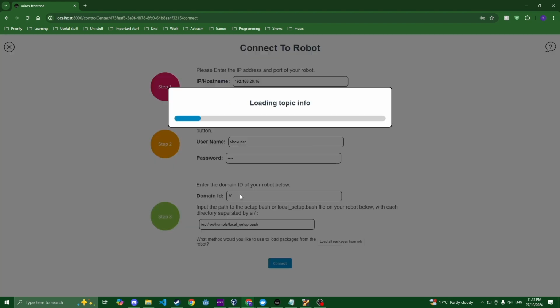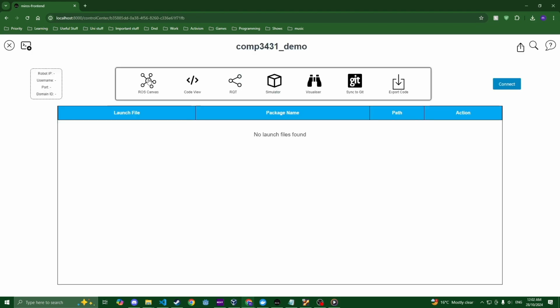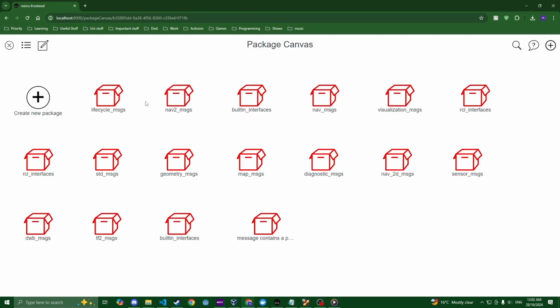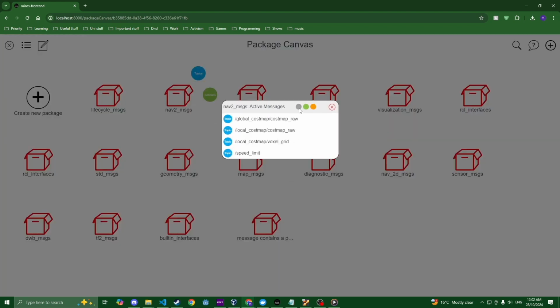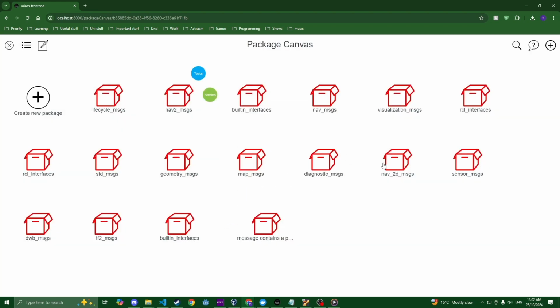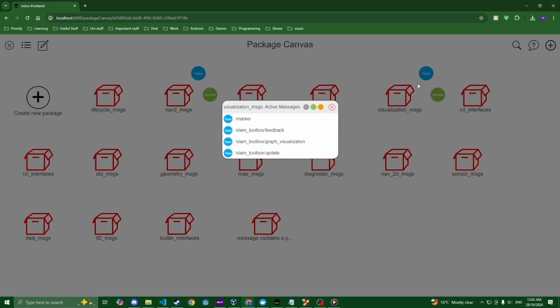Alright, so MiROS is going to begin loading all of the topics from the robot. So here I've got all the packages from the Turtlebot robot uploaded into MiROS, so now I can check them out. Yep, it's got all of the topics that we need to publish to, visualization messages, the marker message.